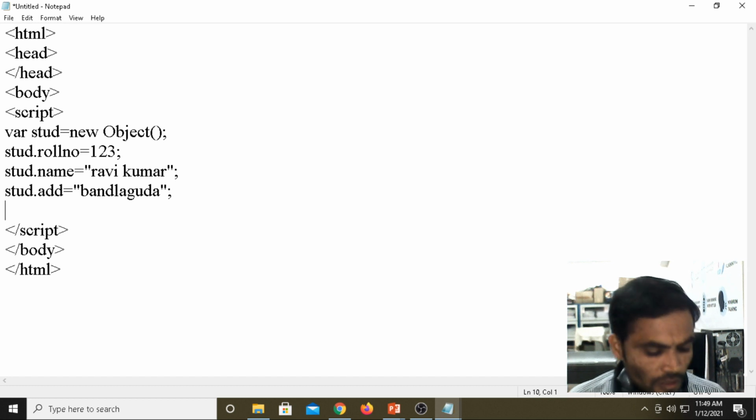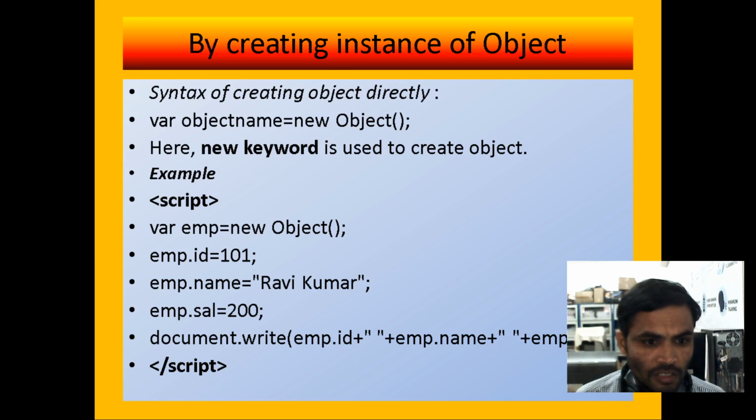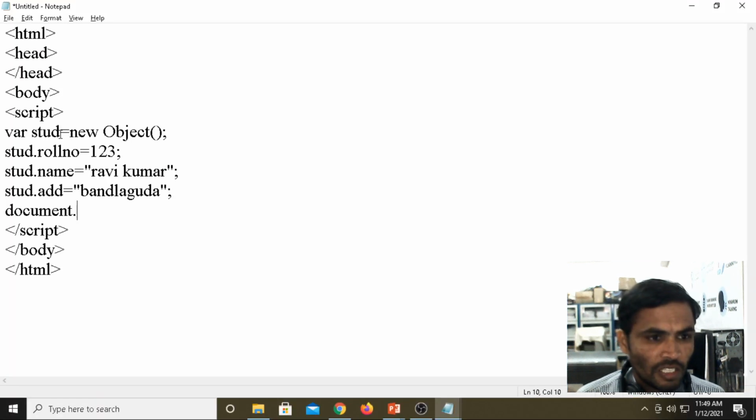Now if you want to display, what should we do? document dot write, for displaying purpose. We are calling the properties, we are not calling the variable. Document dot write, then stud dot roll number.